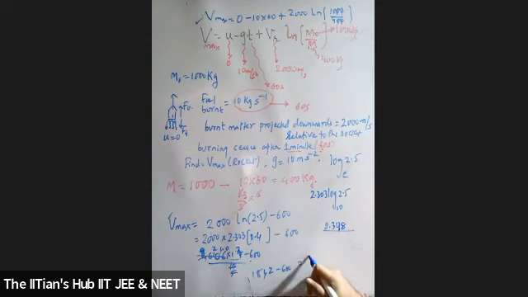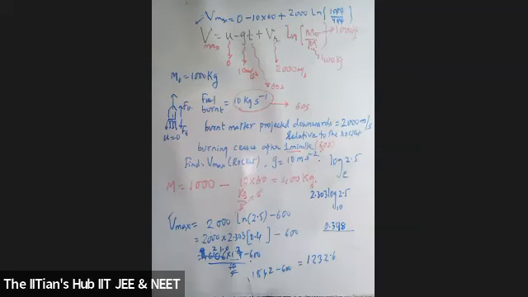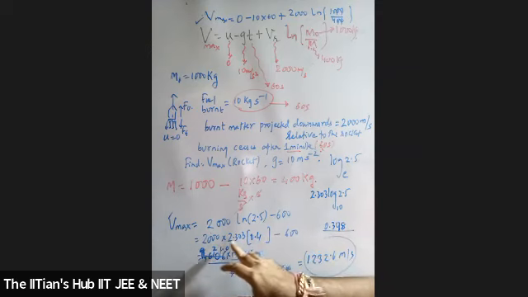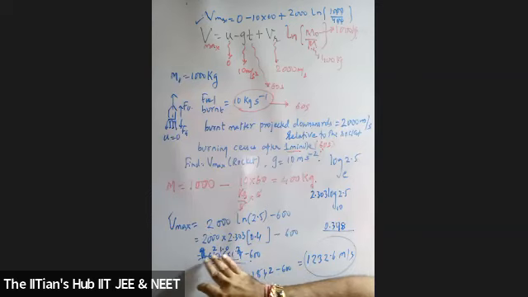You'll get your answer around 1,200. No, my dear, how could you get 40,000? Sir, I said 1,200. The correct answer, students, should be 1232.6 meters per second. If you do it with basic logs also, you will get the answer. This 2000 into 2.303, that is 2 into 2303, so that is 4606 into 4 by 10, that is 2 by 5. Try to get a reduced form, you'll get around 900 multiplied by 2, around 1800. Then subtract 600, you'll get your answer around 1200.